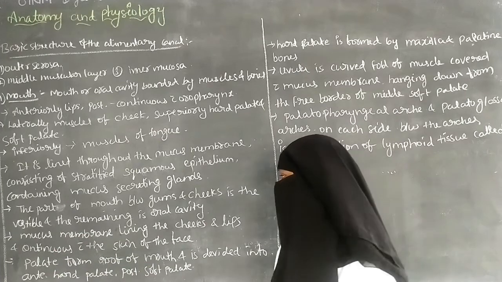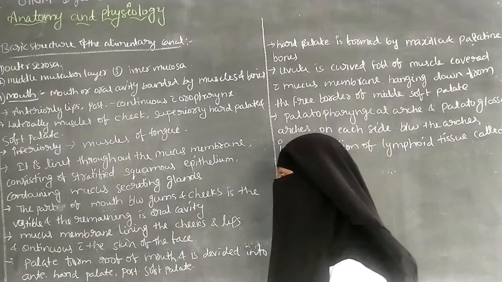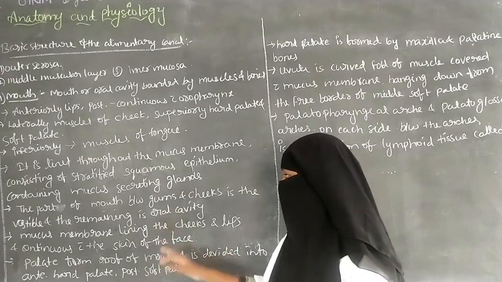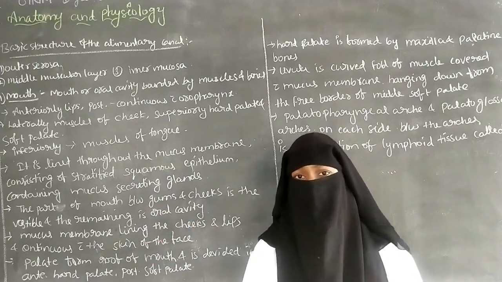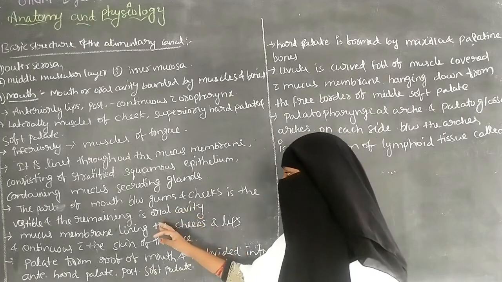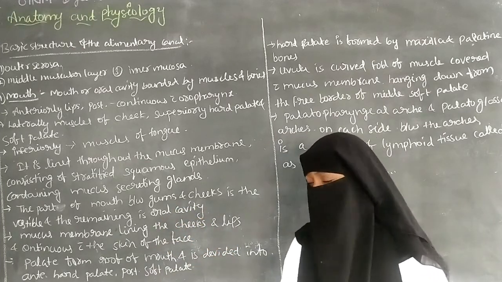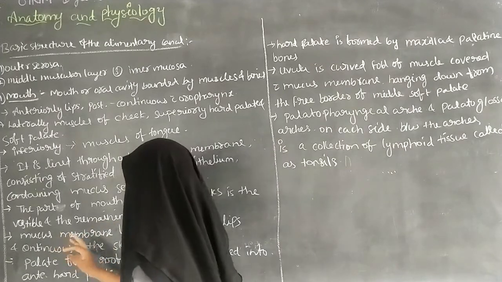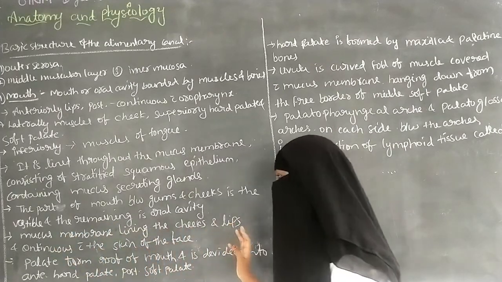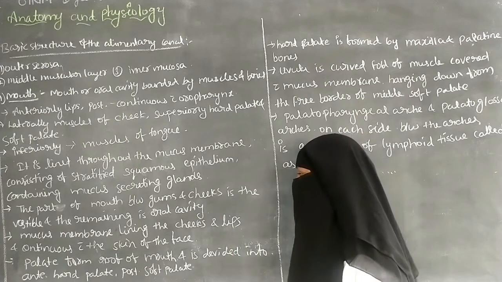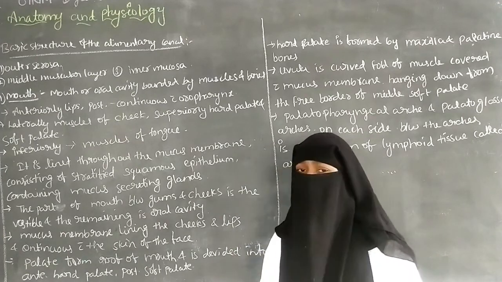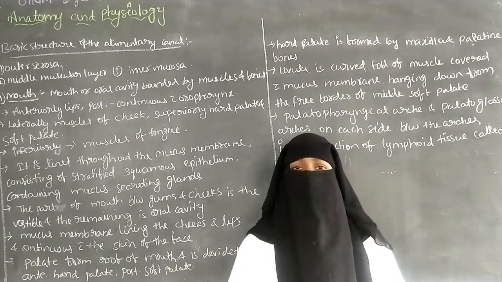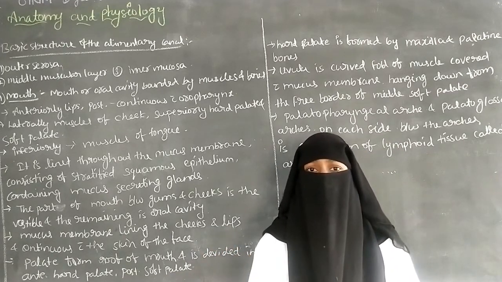The remaining part is the oral cavity. So in the mouth, the part between the gums and the cheeks is called the vestibule, and the remaining part of the mouth is called the oral cavity. Next is the mucous membrane lining the cheeks and the lips, and it is continuous with the skin of the face. So the mucous membrane covers the cheeks and the lips, and it also continues with the skin of